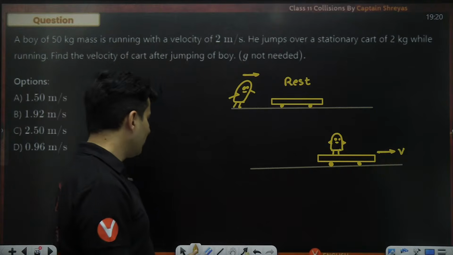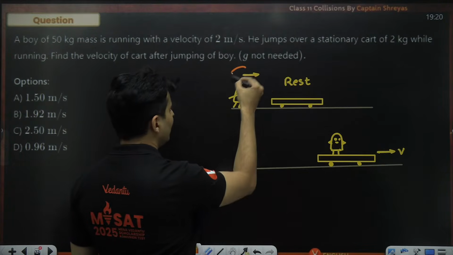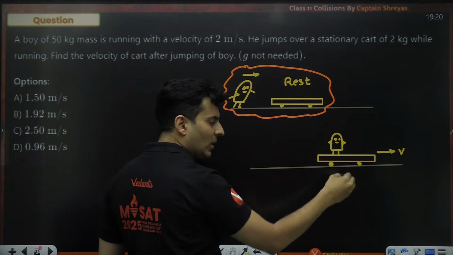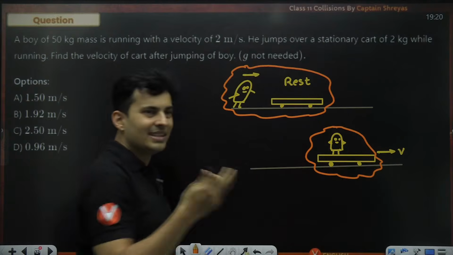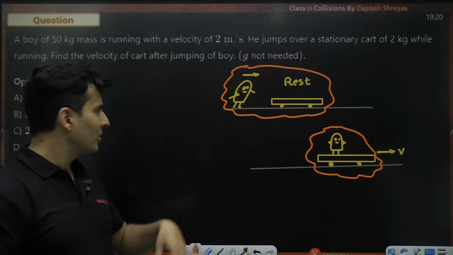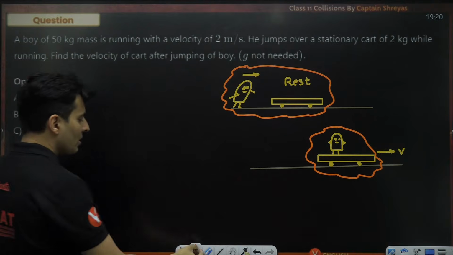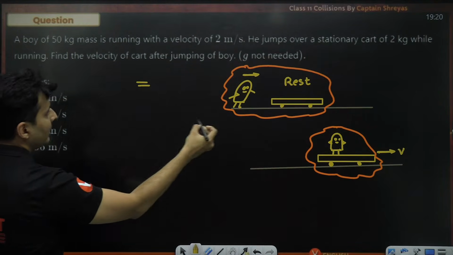So I feel it's a question of conservation of momentum, because if you take this as a system, him applying a force on the cart is an internal force. He will push the cart, that is internal, the cart will push him, internal force. Externally nothing is there, it's on a smooth track, I believe. So initial momentum will be equal to the final momentum.